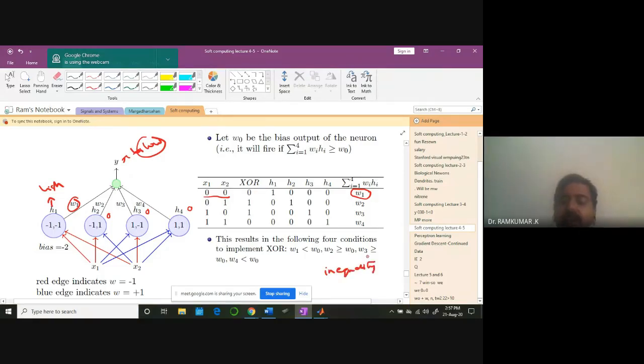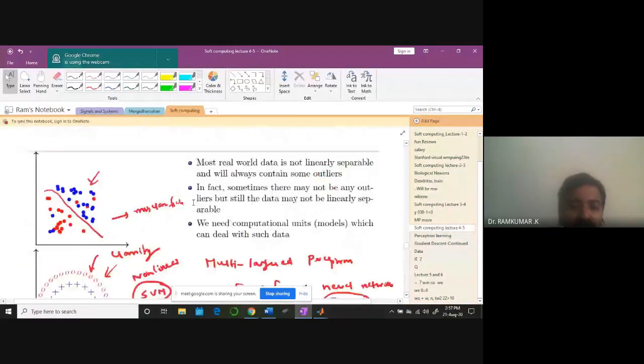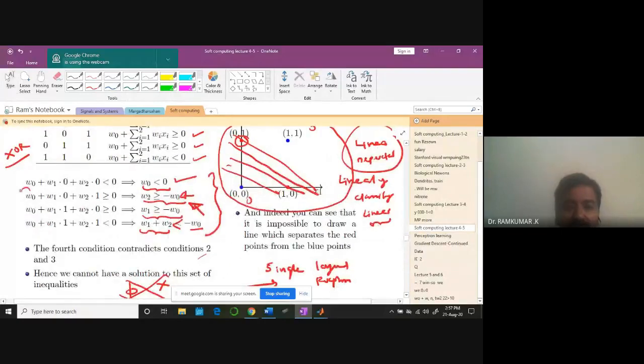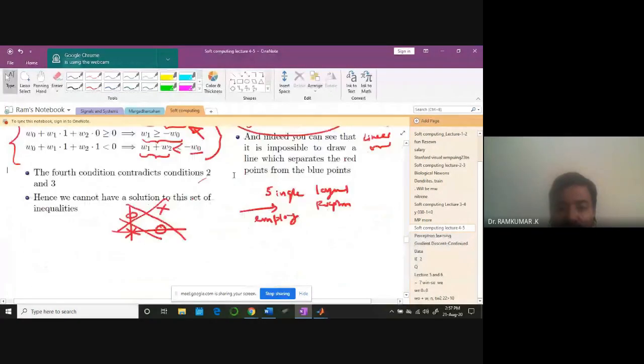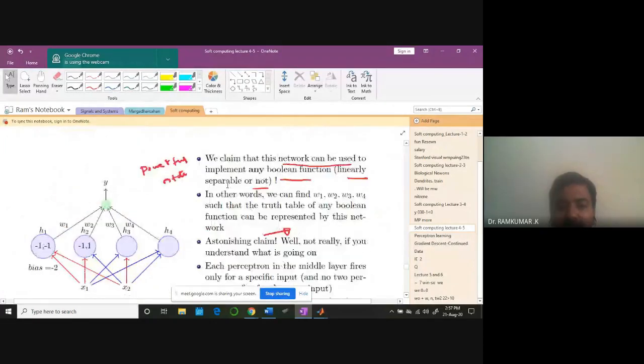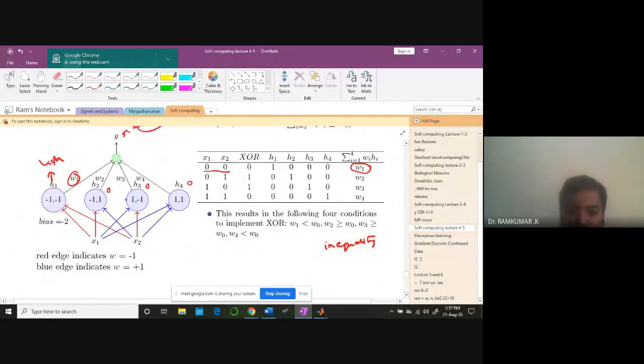In the previous case, can you recall what happened? We had an inequality clash. I hope you can recall that. This is what Krishna said: we cannot satisfy this condition. That's where the problem comes with a single layer perceptron. But what happened here? By going for a multiple layer network, we are in a position to resolve this problem.